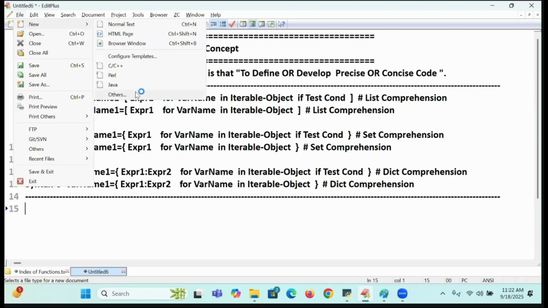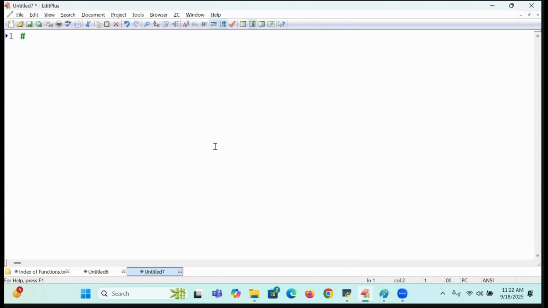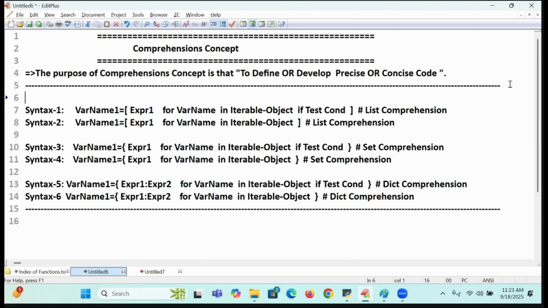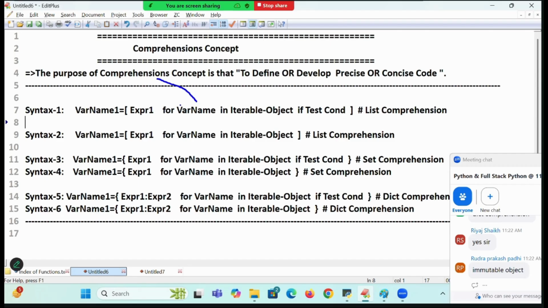First, follow me without delay. Now I'm going to take up the program, directly list comprehension example 1.py. Before going to that, let me explain the syntax. Let me explain the syntax execution once. First it will come to where, students? Because we have seen a lot of coding in the loops and all. Come on, start here. Where are we coming first? The for loop it is coming. First it comes to the for loop.